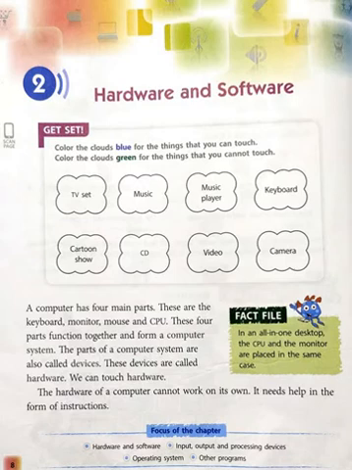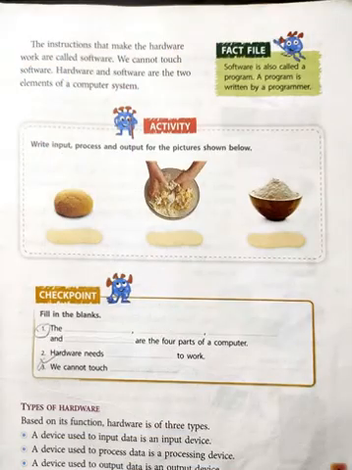Without software, hardware cannot work, and without hardware, software is not possible. The instructions that make the hardware work are called software. We cannot touch software. Hardware and software are the 2 elements of a computer system.